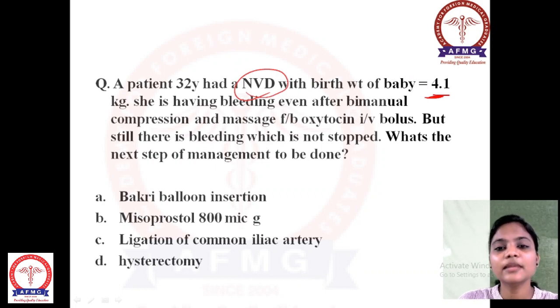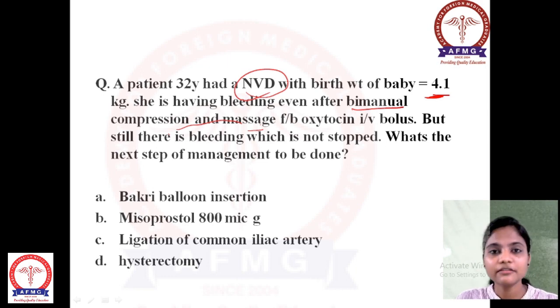She is having bleeding even after bimanual compression. So bimanual compression and massage of the uterus are both done, and still the bleeding is not stopped. Followed by that, oxytocin IV bolus is given. But still there is bleeding which is not stopped. After even giving oxytocin, the patient is still bleeding. So what is the next step of management?